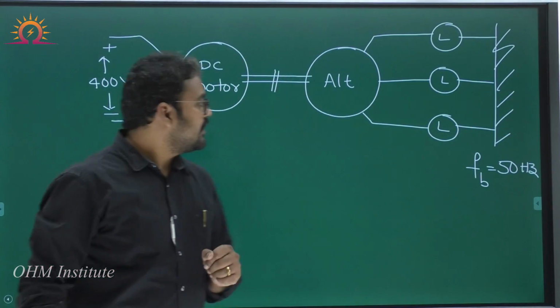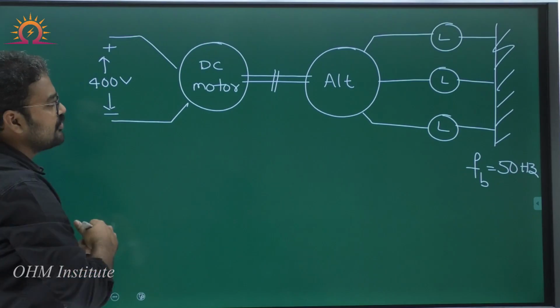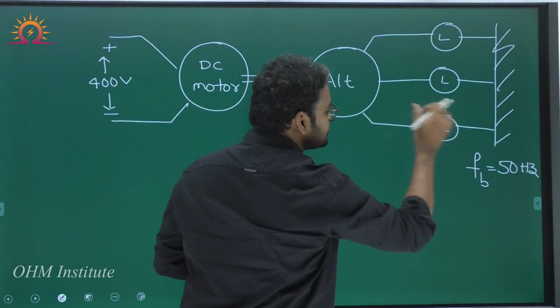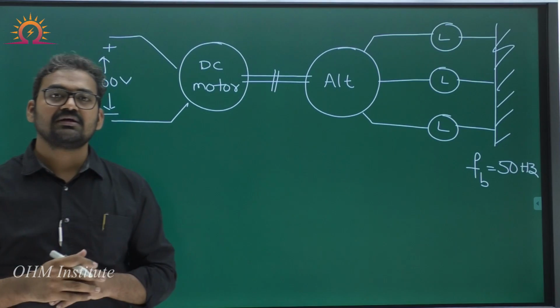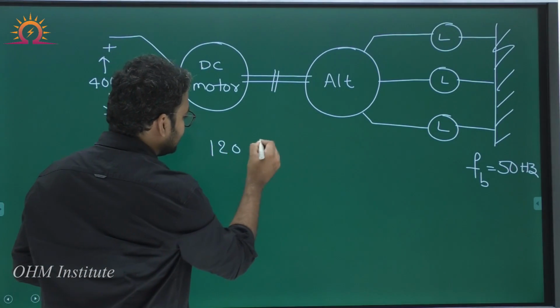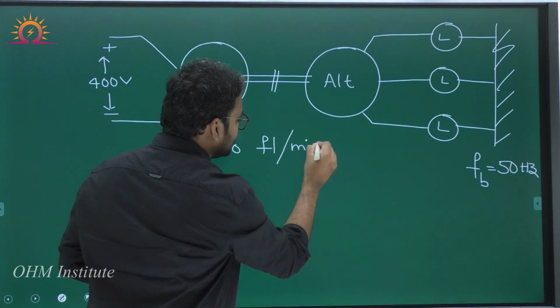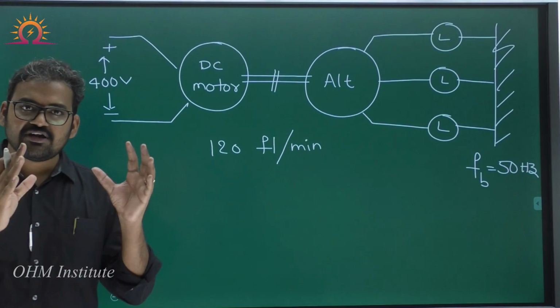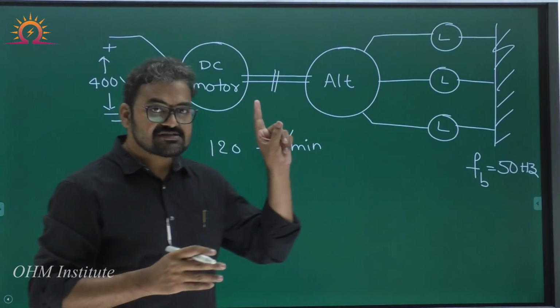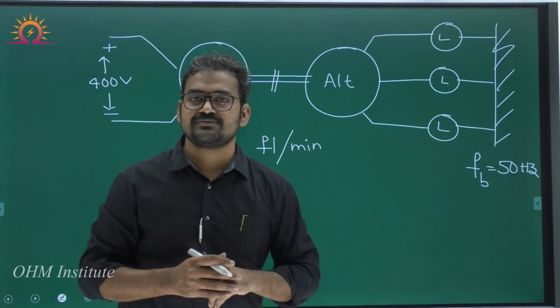When the voltage supplied to the DC motor is 400, these dark lamps are giving 120 flickerings per minute. This flickering rate will definitely represent the difference in frequency between the alternator voltage and the bus bar voltage.